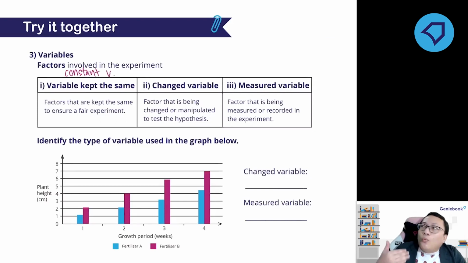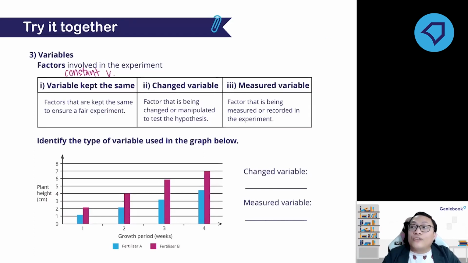So why do we need to keep the constant variable the same throughout the experiment? Anyone can give me the answer? So that our experiment is a fair test. Yes.